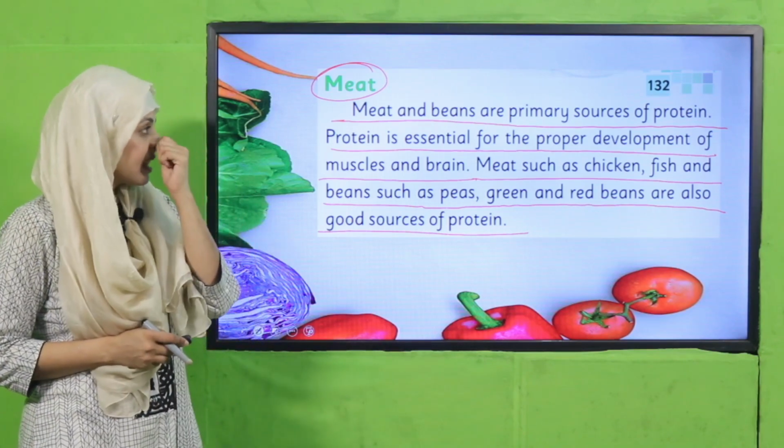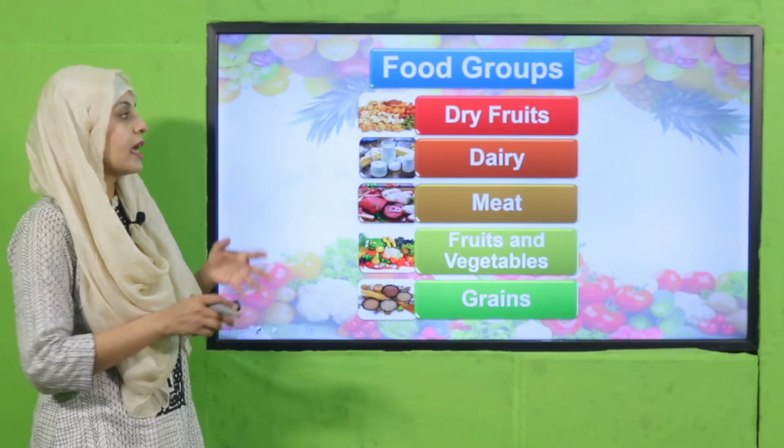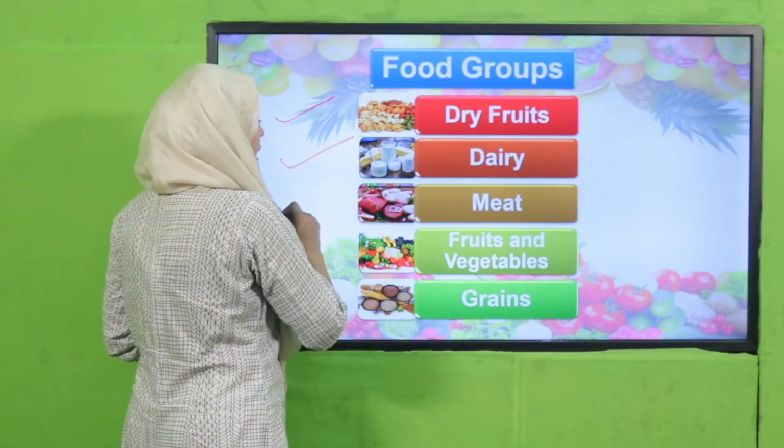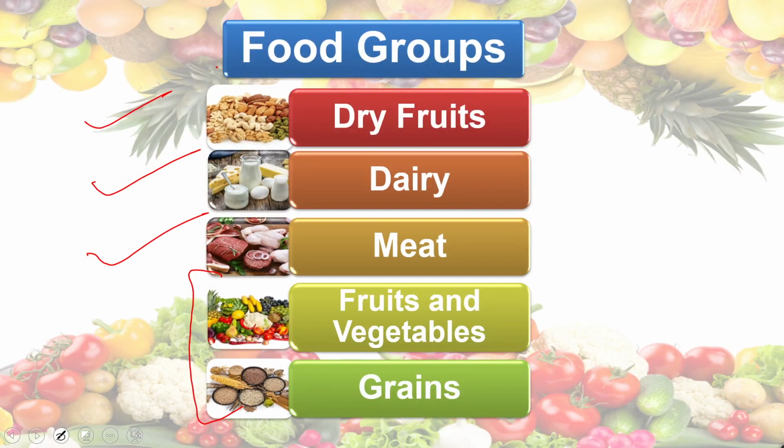So my dear students, this is it. These are the 3 groups जो हमने आज पढ़े हैं. So food groups कौन कौन से हैं? Dry fruits, dairy, meat, और ये 2 जो हैं ये हम next lecture में पढ़ेंगे. So today we have studied about 3 groups: dry fruit, dairy and meat from the food groups.